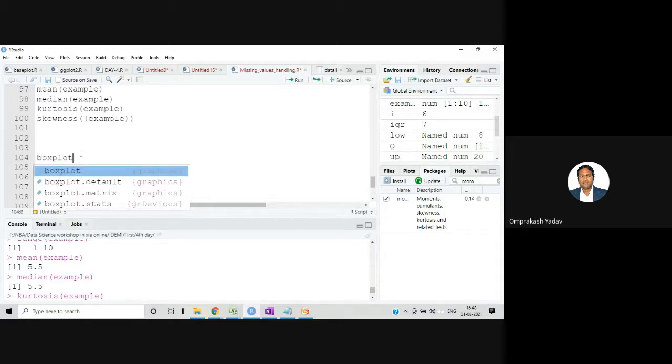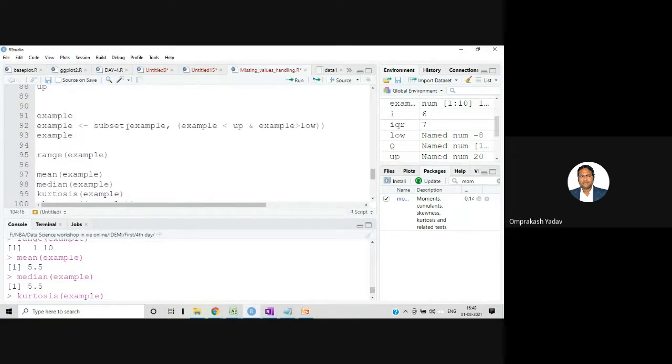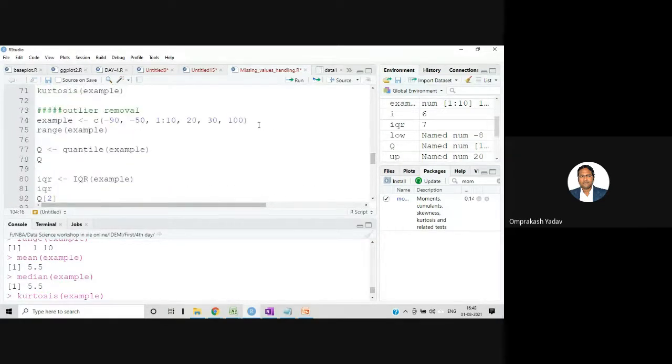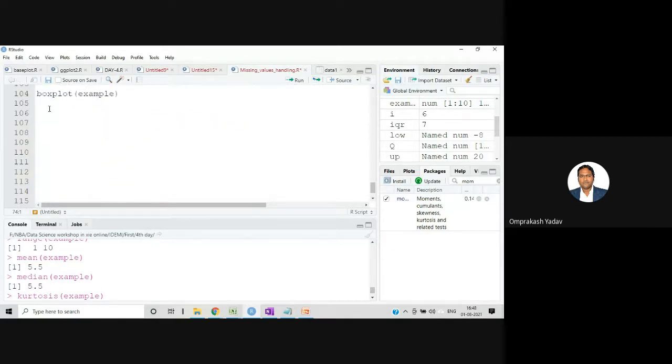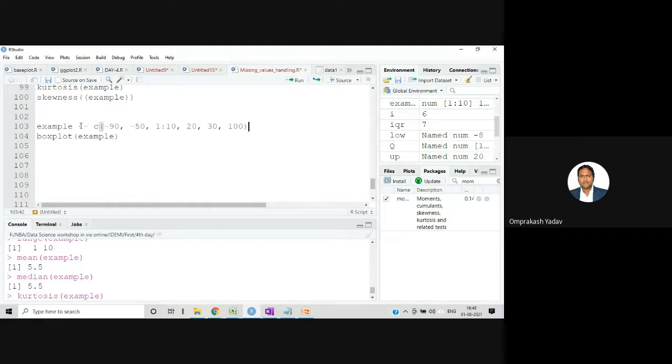If I say box plot, and let's view our example data. I've taken the same one. Let me copy again. I'll run this, and then I'm running this box plot example.